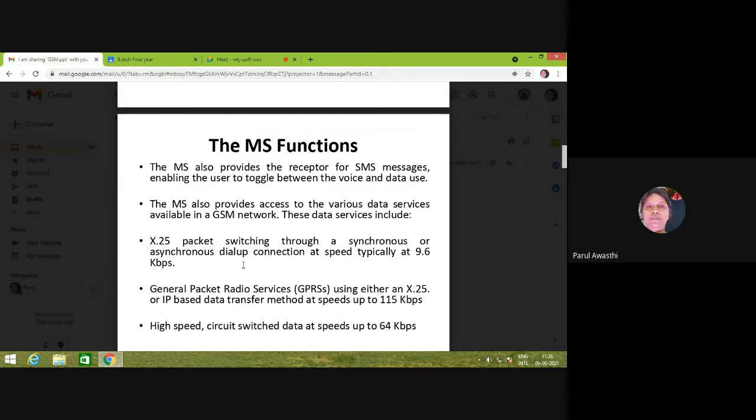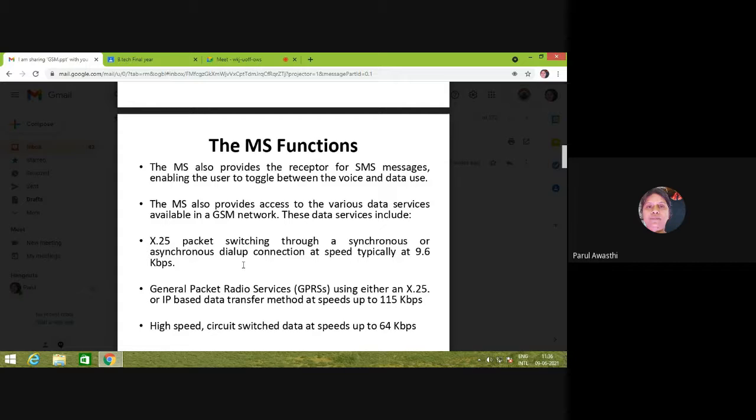Circuit switching means whenever there is a requirement to transfer data, before the transmission of data, a circuit is set up, a physical connection is set up between transmitter and receiver. That will be called a circuit switching network. And when there is no need to set up a connection, if you want to transfer your data, you just start the transmission of data.